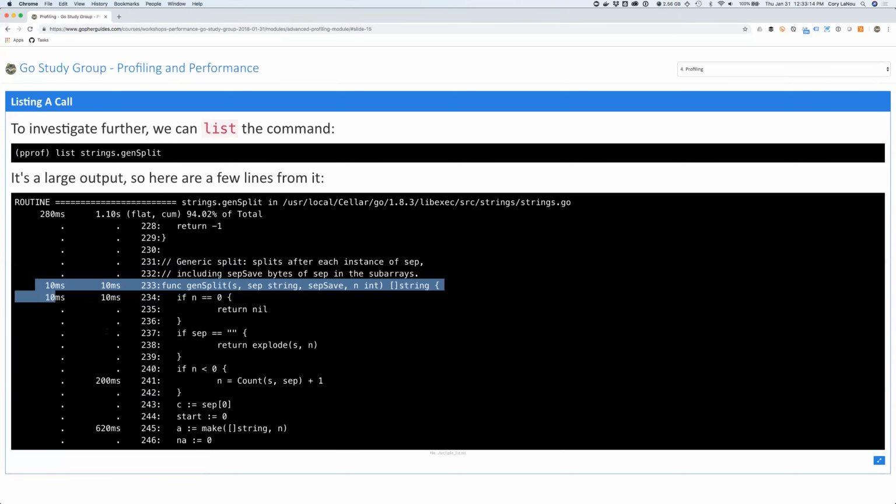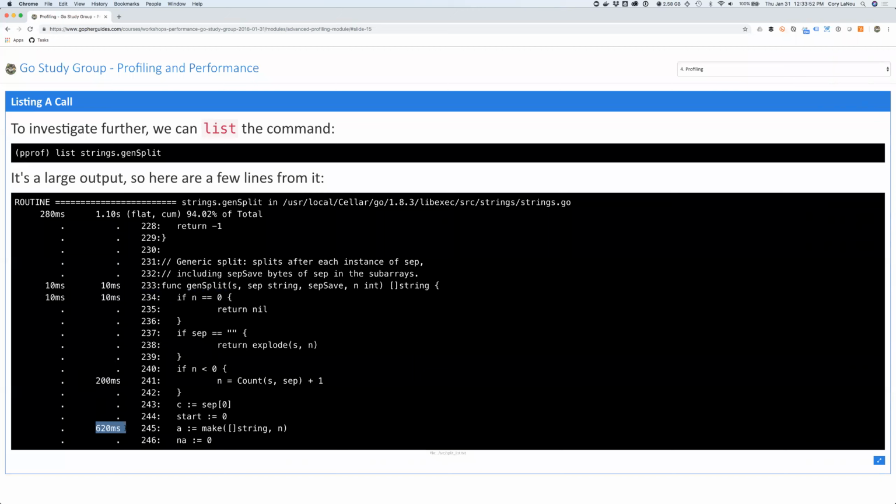And you can see as it comes line by line here, it's telling you that it took 10 milliseconds on this line, 10 milliseconds on this line. This is your flat, right? It shows you that you've got flat and cumulative, and that's how those columns line up. Cumulative means that up until this point, it took 10 milliseconds in the code, which obviously makes sense because right here. And then it got to here, 200 milliseconds has elapsed, and then got to here, and 620 milliseconds has elapsed. So what's really cool about this now is this is basically you looking at your actual code line by line and seeing where the time is being taken in your actual code.